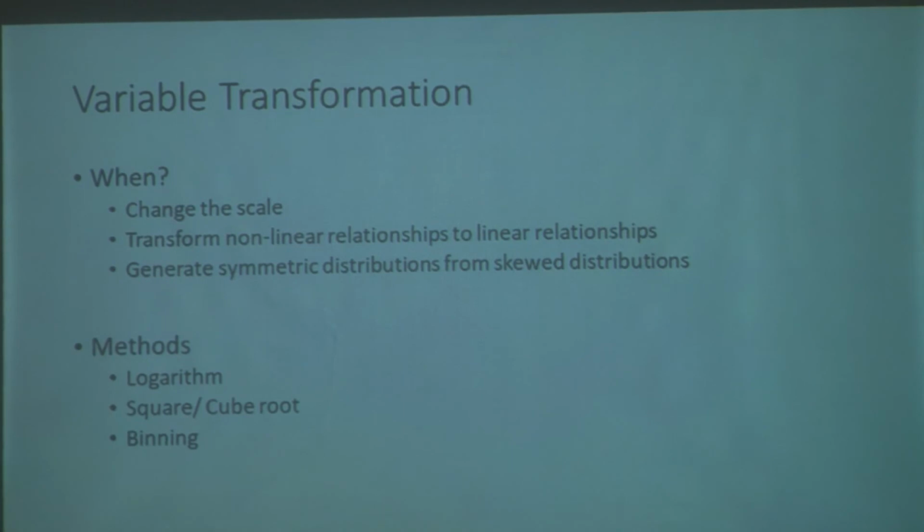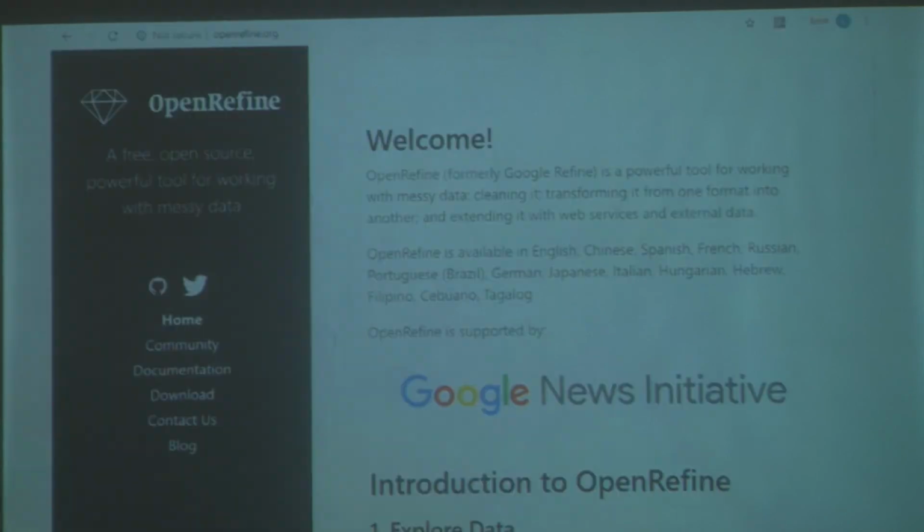So you can do feature engineering and also treat your data, clean up your data, right? So I've just given you an overview. There are a large number of tools which are available. Just as you had seen tools for data visualization, there is one by Google called OpenRefine, which is an excellent tool for data cleaning.